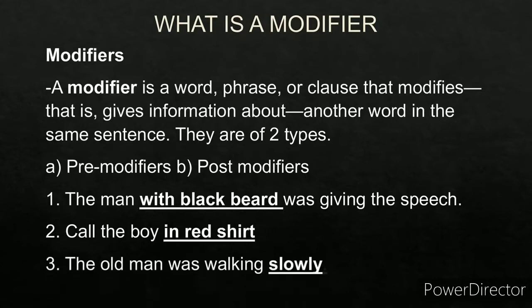The old man was walking slowly. Here slowly is the modifier because it describes the style of walking. How is the old man walking? Slowly. So slowly becomes the modifier.